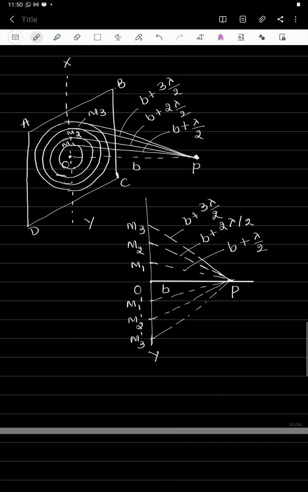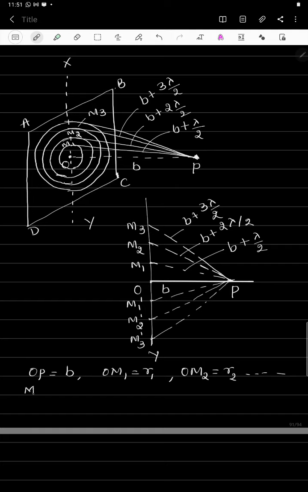OM1 is the radius of the first zone, OM2 is the radius of the second zone, and so on. P is the point at which the resultant intensity has to be calculated. So now from the figure, what I can write is the distance OP is equal to b that we have considered, and OM1 is the radius of the first half period zone, OM2 is the radius of the second half period zone, and this continues.